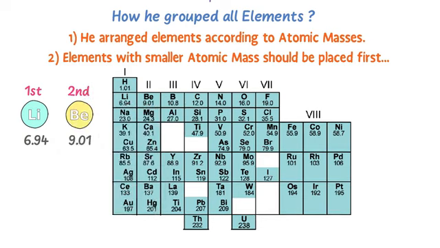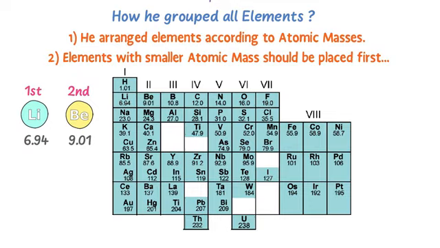Secondly, every group contains elements having the same properties. For example, all the elements in group 1 have the same properties. All the elements in group 5 have the same properties. Thus, remember that Mendeleev arranged all elements on the basis of atomic masses and formed 8 groups of elements. Each group contained elements having the same properties.